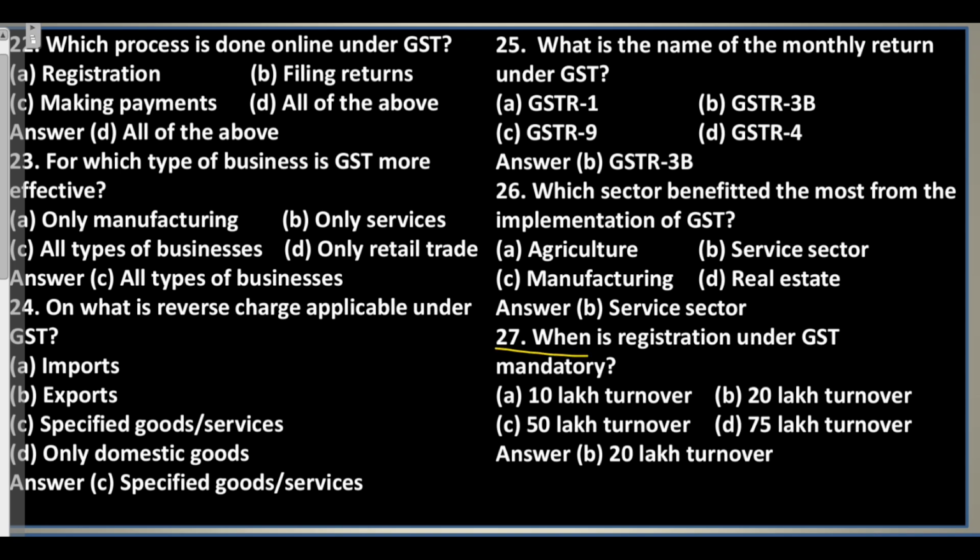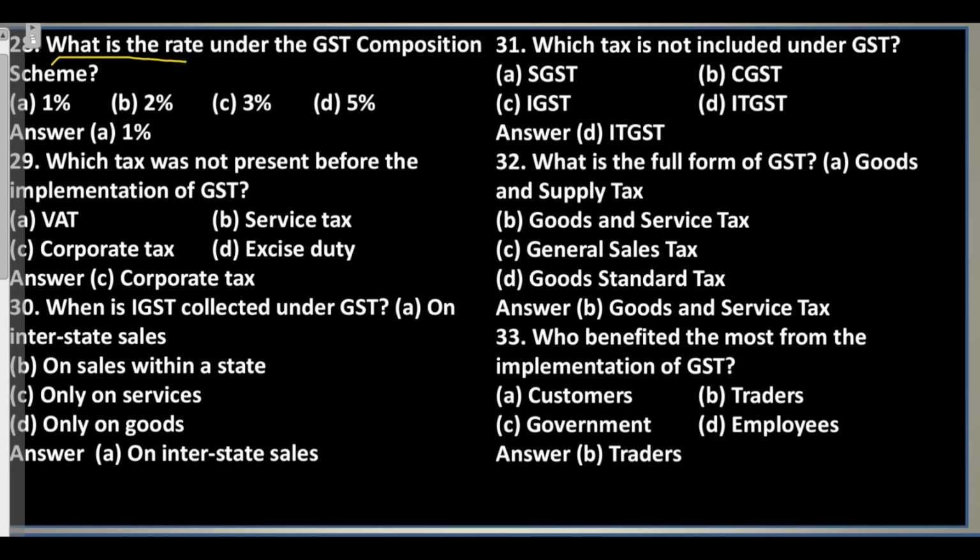Question 27. When is registration under GST mandatory? A. 10 रुपए लाख turnover. B. 20 रुपए लाख turnover. C. 50 रुपए लाख turnover. D. 75 रुपए लाख turnover. Answer: B. 20 रुपए लाख turnover. Question 28. What is the rate under the GST composition scheme? A. 1%. B. 2%. C. 3%. D. 5%. Answer: A. 1%.